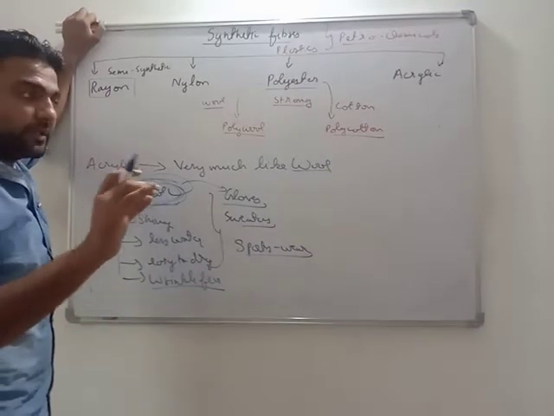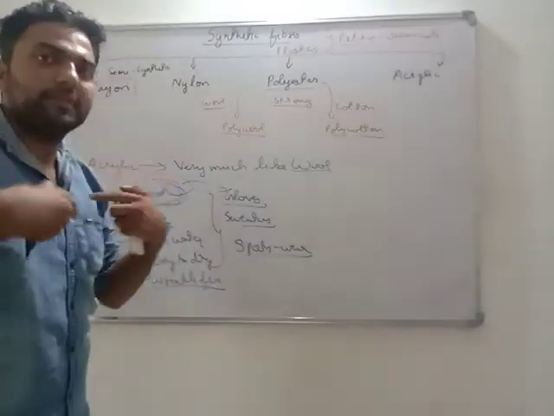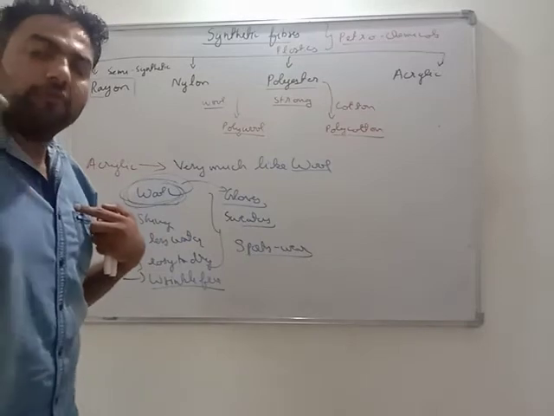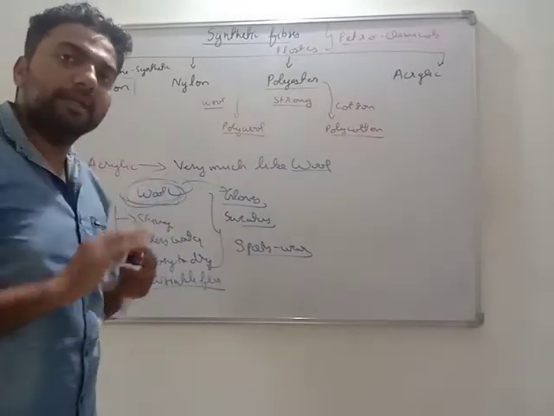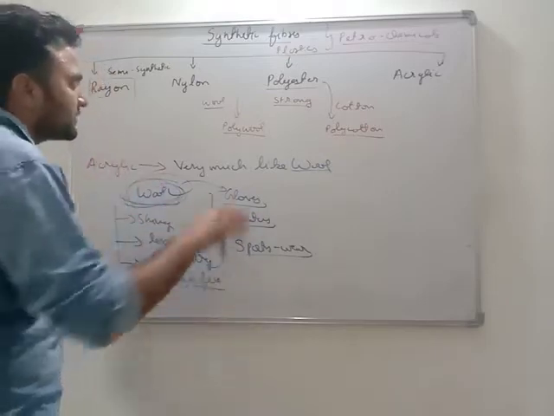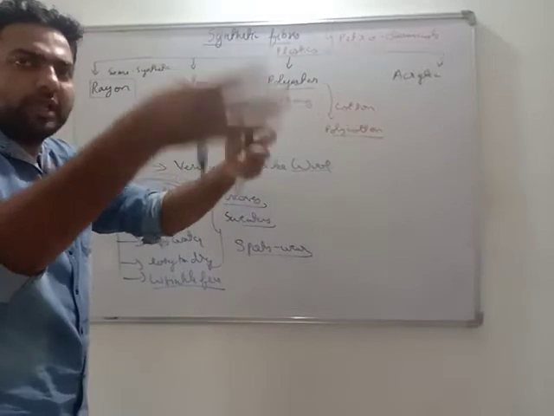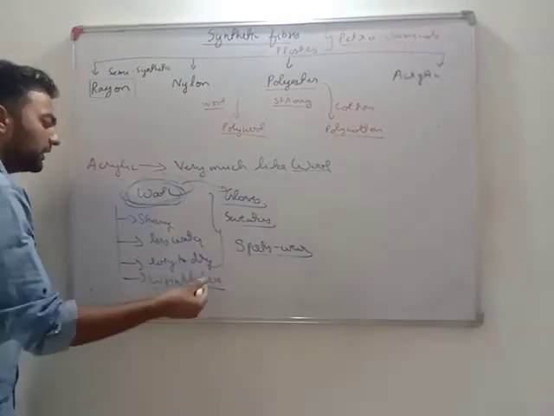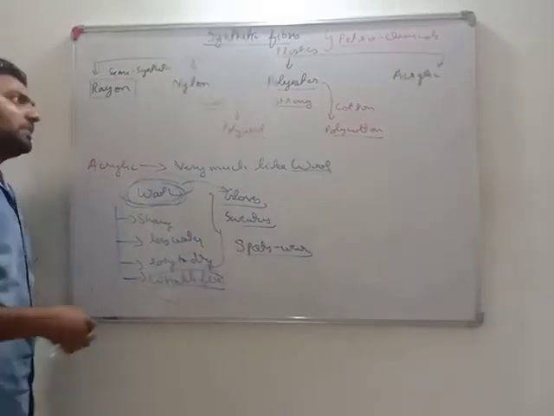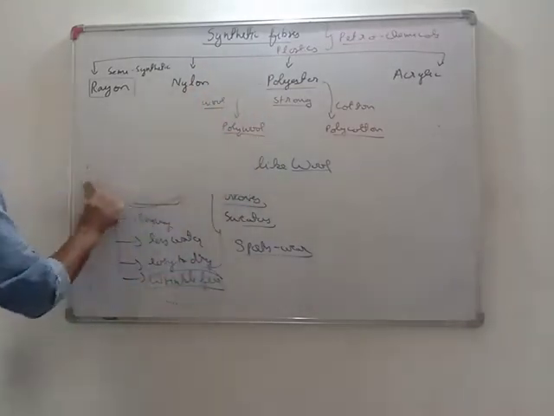Whenever natural fiber clothes are washed, they generate wrinkles, and for removing those wrinkles we need to iron them. It means many more things need to be done on natural fibers, but on synthetic fibers no need to worry. Squeeze it, dry it whatever way you want, but they will never get wrinkles. So these were all the things about our synthetic fibers.